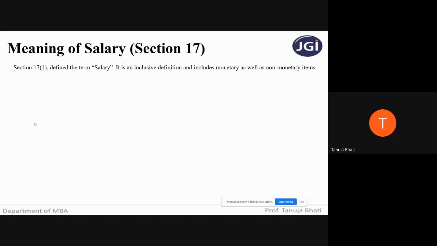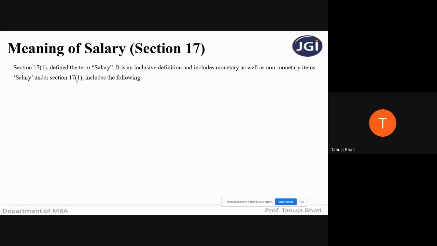So section 17, subsection 1, defines the term salary. It is an inclusive definition and includes monetary as well as non-monetary items. We cannot say that anything received in cash only is salary. So when I say monetary and non-monetary, it means anything received in kind that you're receiving from your employer can also fall under the meaning of salary.